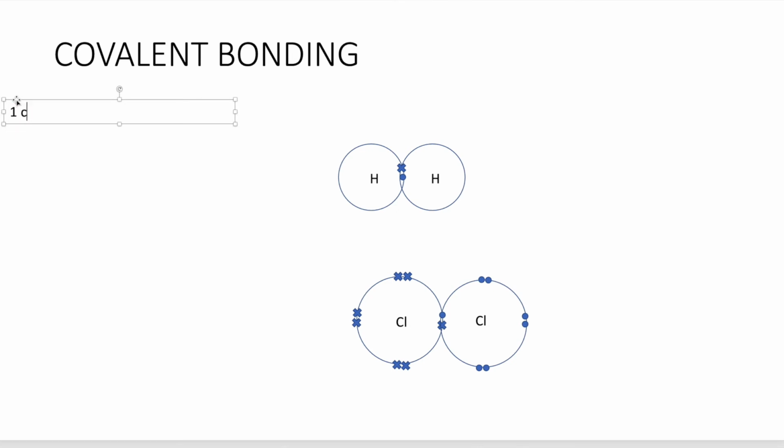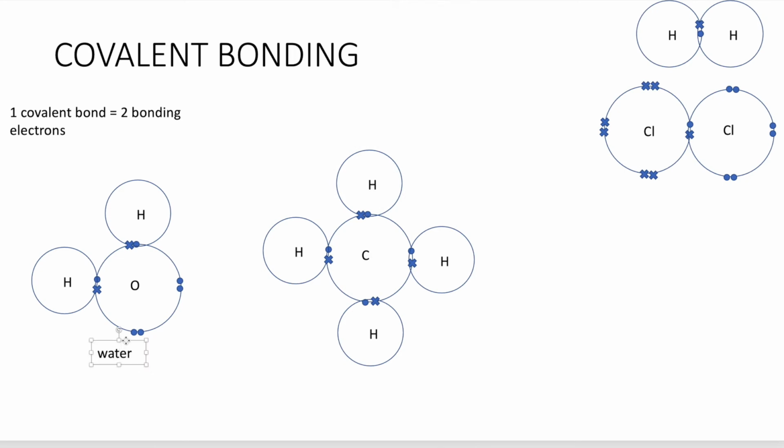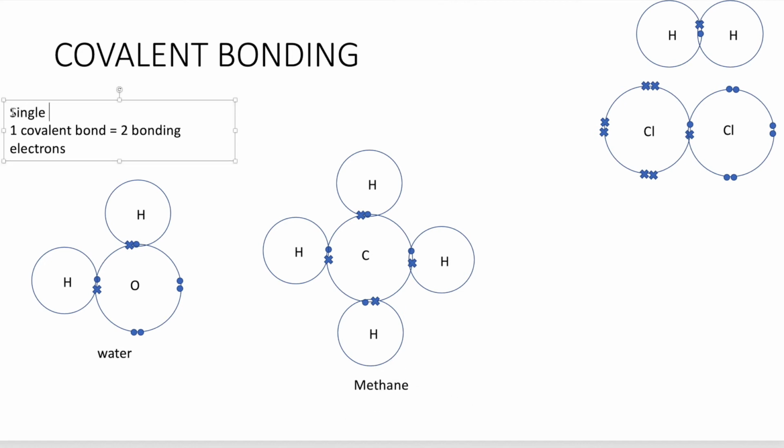Let's look at another example like chlorine. It has so many on the outside, so it can come together to form this electronic structure, achieving a full octet structure of 8. This is how you draw them, this dot and cross. And for hydrogen and chlorine, they share a single covalent bond between each other, and one covalent bond consists of two bonding electrons. Please remember that. So other combinations like water, like methane, will look like that. And water is a commonly tested example.